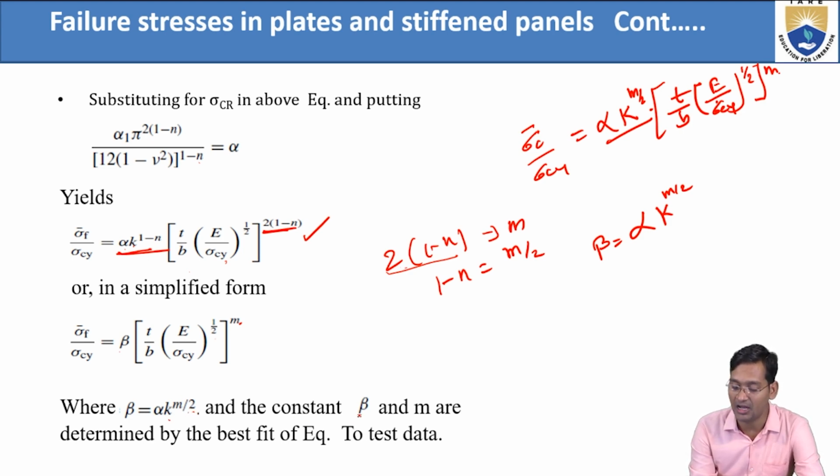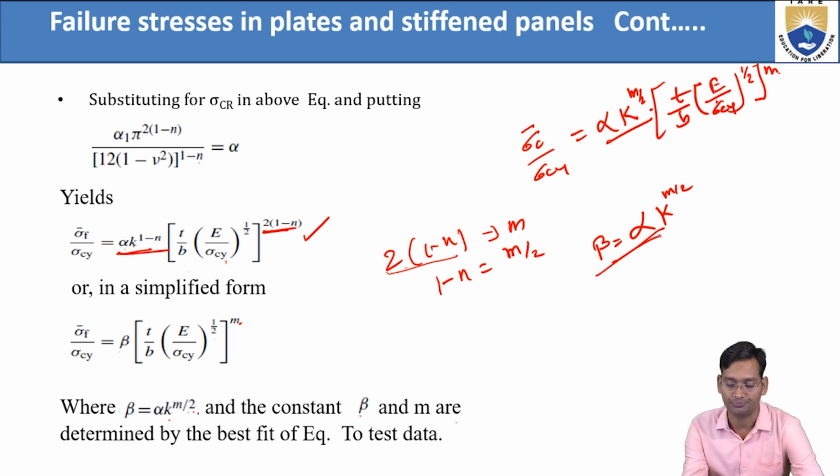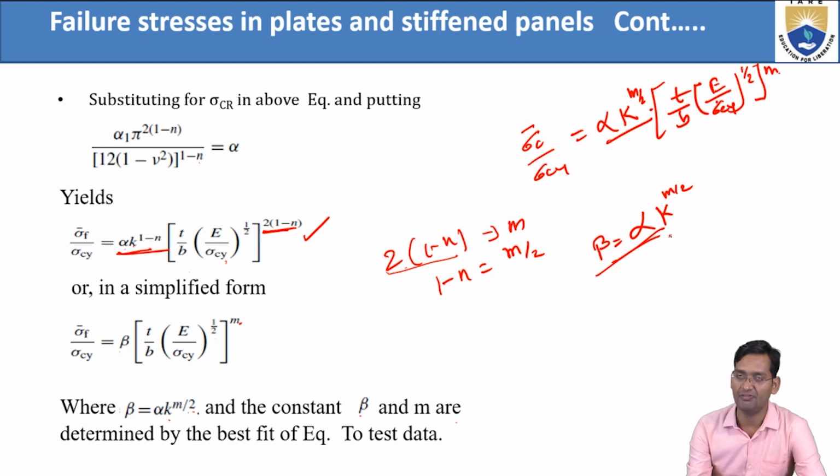The constants beta and m are determined by the best fit of the equation to the tested data. How will beta be there? Because that alpha is also an unidentified constant, and alpha is only in terms of beta. So once we know the alpha, according to that we can find beta. Now, we have taken the power according to the linear equation.